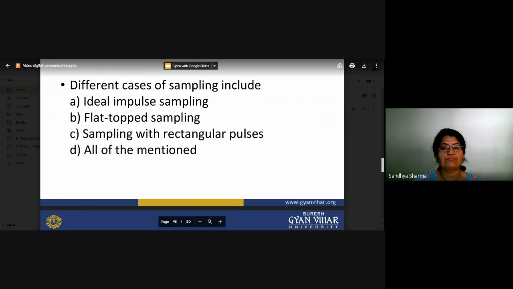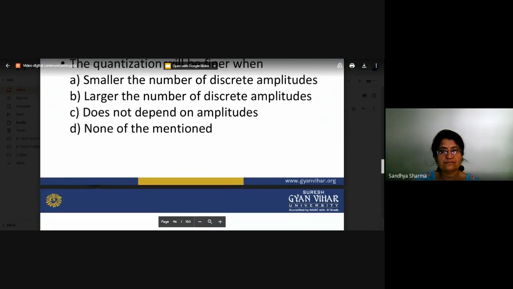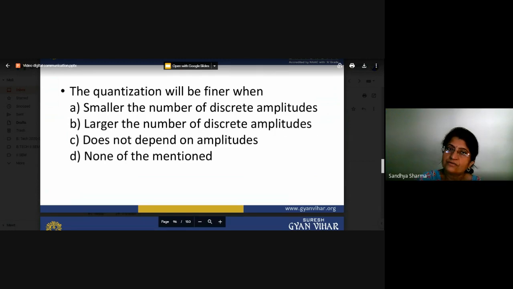And different cases of sampling. What are the different cases of sampling, and which one is not a sampling case? You have to know the types of sampling. Now we will see the quantization. Why is the quantization done, and when will quantization be better? You have to know first of all that quantization will be better when you reduce the quantization noise. And how can you do that? For reducing it, our step size should be minimum, and if you want to make the step size minimum you have to increase the number of levels. So this is how we can work on the quantization noise.